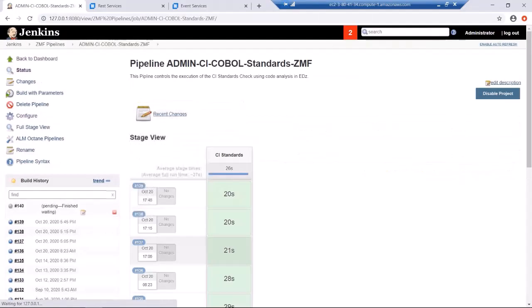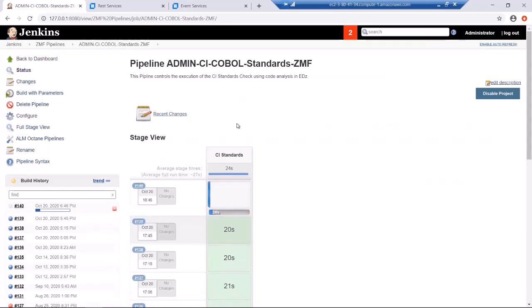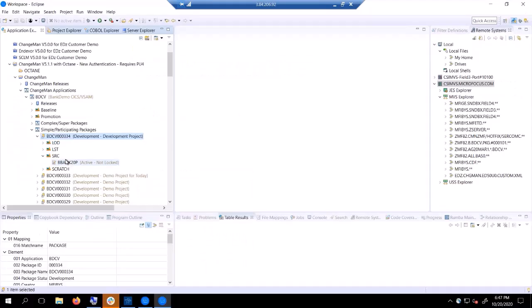And here it is. Now, in our case, this first build that we're doing is pretty basic. We're invoking Enterprise Analyzer to do some code analysis. It'll run through that in about 20 seconds or so. And then once it's done, our component will be active back on our package, and we can take additional actions that may be necessary. So here's our component active.